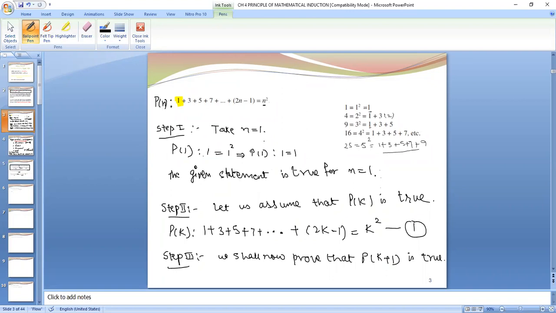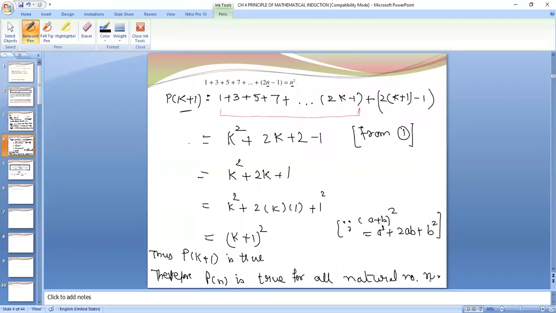First step, take n equal to 1 and prove the result is true for n equal to 1. Second step, we will assume that the result is true for n equal to k. And in the third step, we will take only the left hand side and we will prove that it is equal to the right hand side. Some students put k plus 1 in the left hand side also, and in the right hand side also, and then they get confused about what to do. You need not put k plus 1 on the right. You have to put k plus 1 only on the left, and use the result of k terms to prove it for k plus 1.